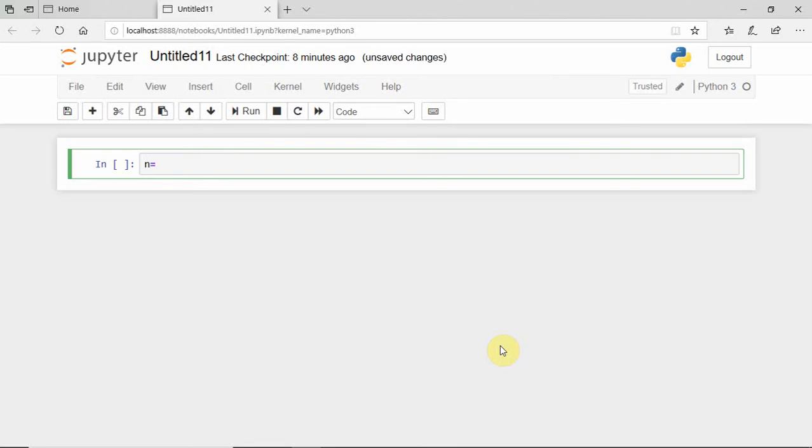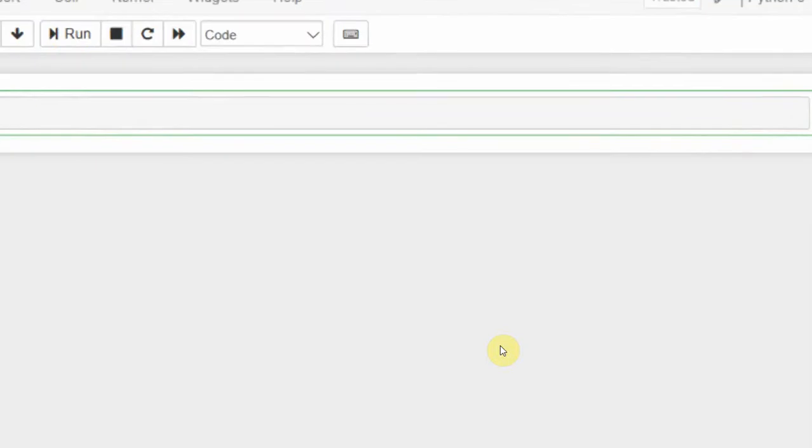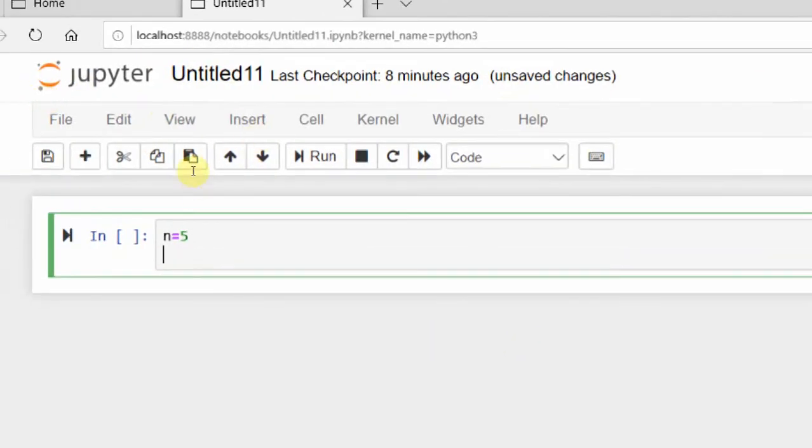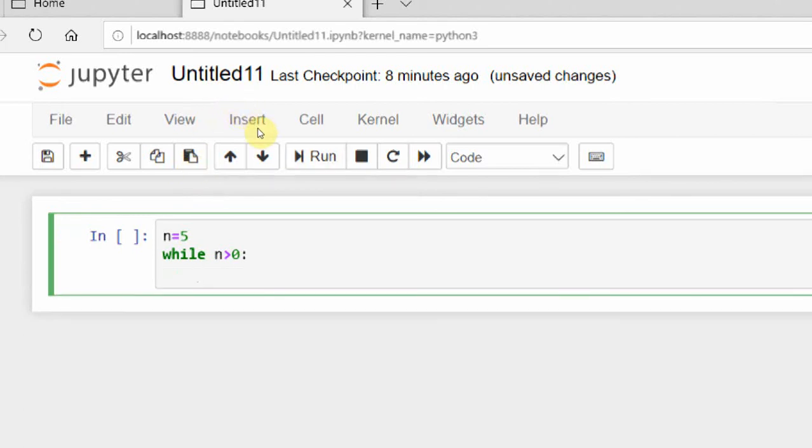To start, I am declaring, let me zoom it, n is equal to 5. So now the n value is 5. While n is greater than 0, here I am taking the value of n greater than 0. I already took n as 5, so 5 is greater than 0. Whenever 5 is greater than 0, the condition is true and it enters the while loop. Now I am decrementing the value of n by 1, so n becomes 4.